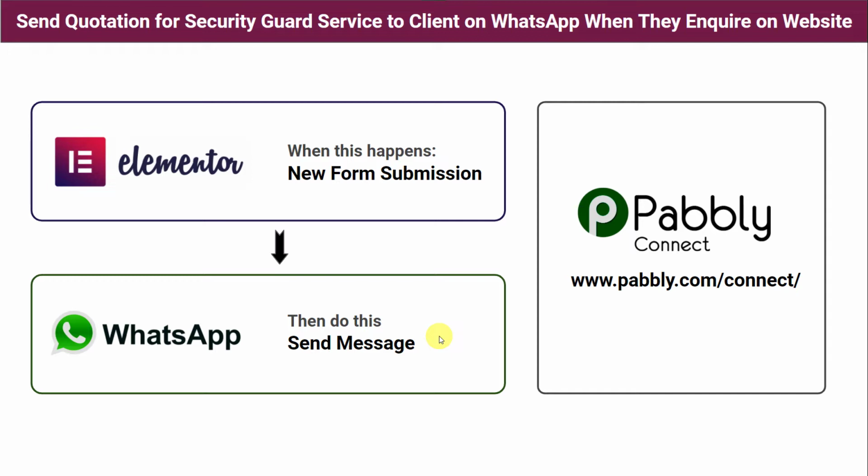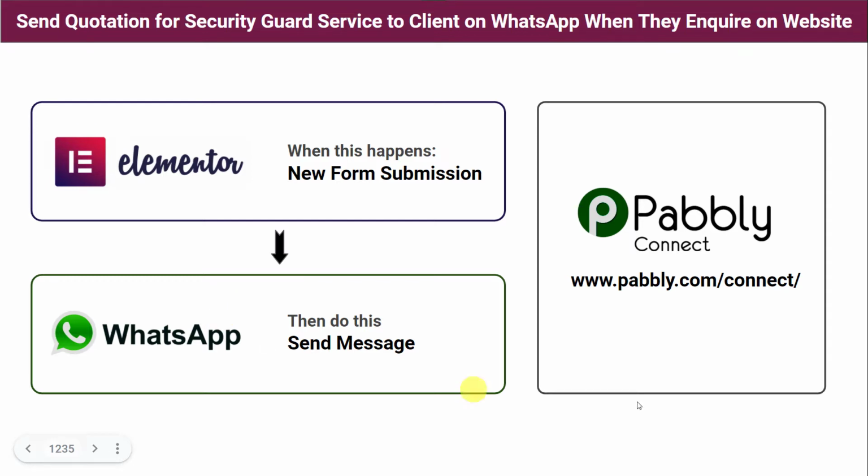The second option is you can create an automation so that whenever a new form is submitted on your website, automatically your quotation for the security guard service will be sent on the WhatsApp number of the customers. But here there is one problem: there is no direct connection between Elementor Forms and WhatsApp. So how to do this?